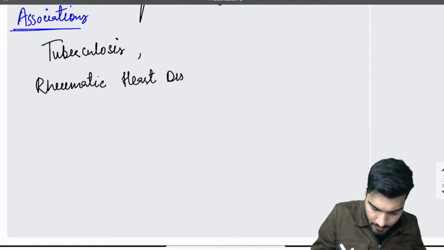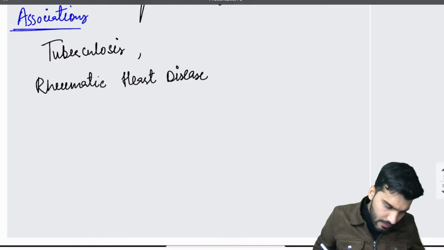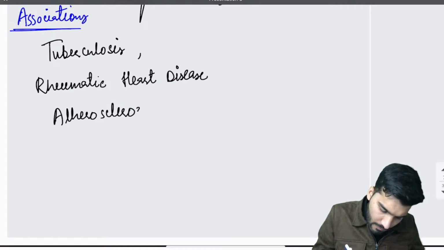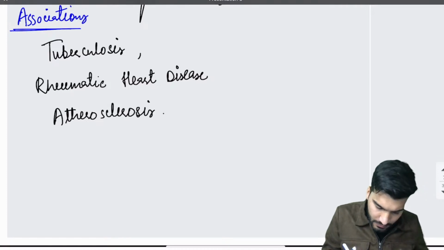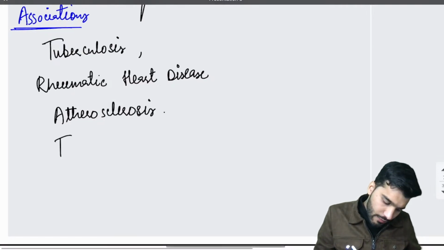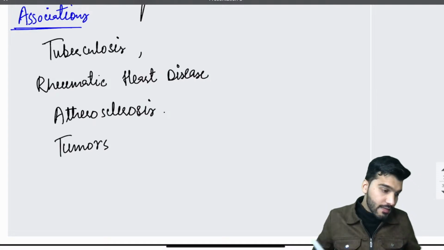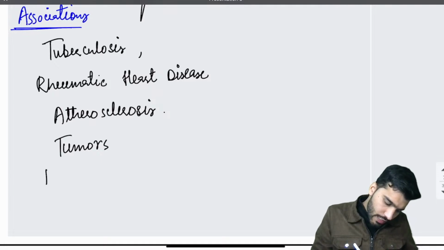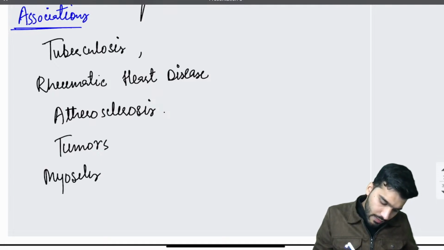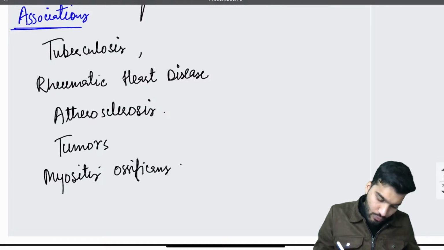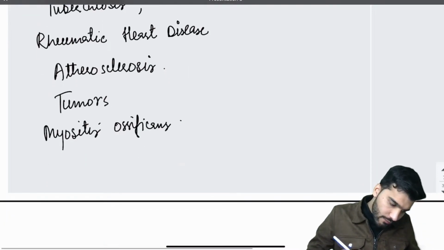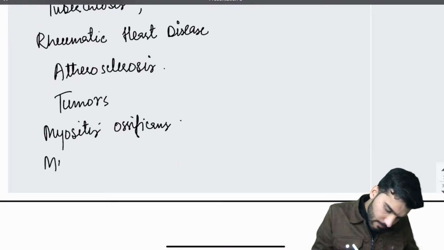It's associated with atherosclerosis. It's associated with tumors. It's associated with myositis ossificans, muscle like a bone, so hard due to the calcification. Okay, it's associated with Monckeberg sclerosis.